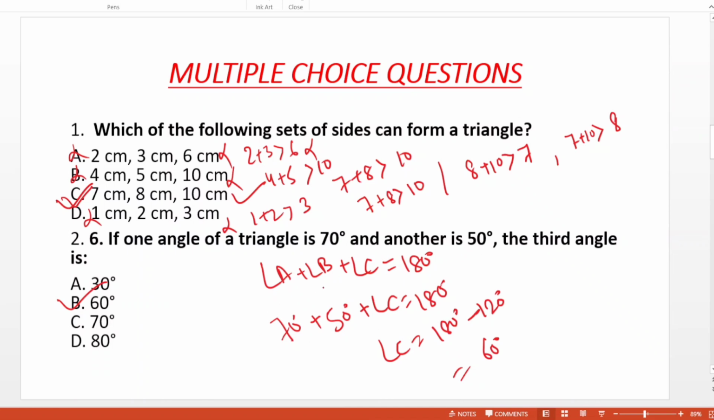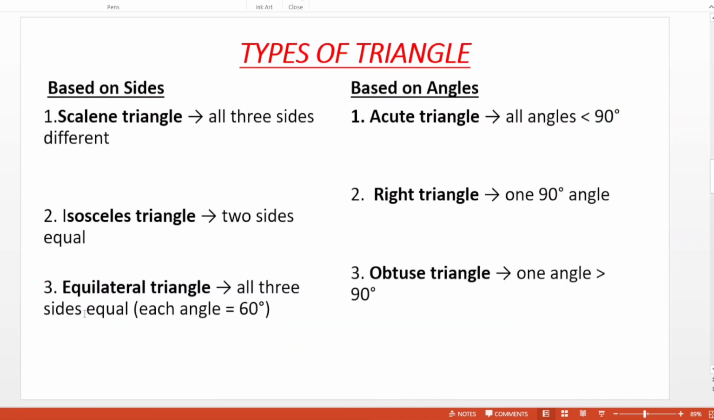Then the third angle is found. Two angles are given, find out the third angle. Then angle A plus angle B plus angle C equals 180 degree, and angle A is given 70 degree, angle B is given 50 degree. Then find out the third angle. Angle C is 180 minus 120 equals 60 degree. Then here the next topic is